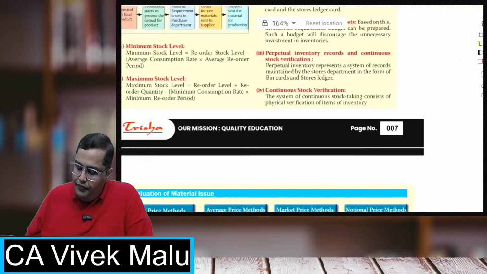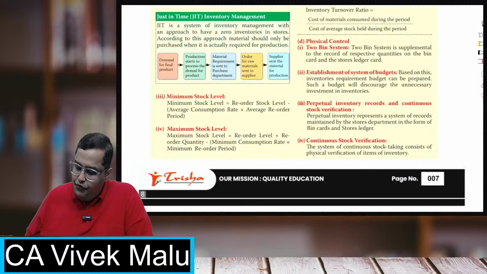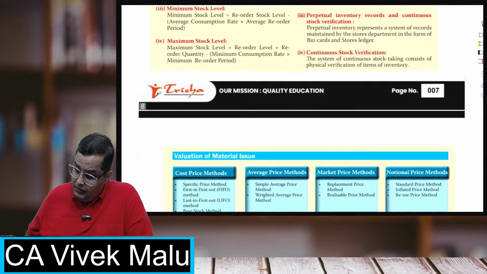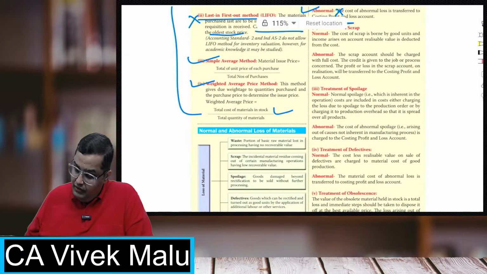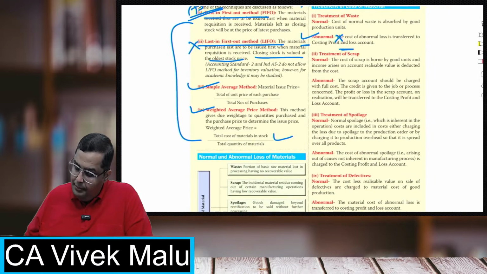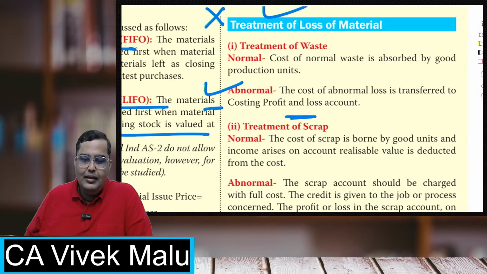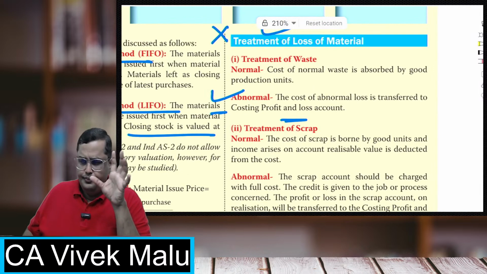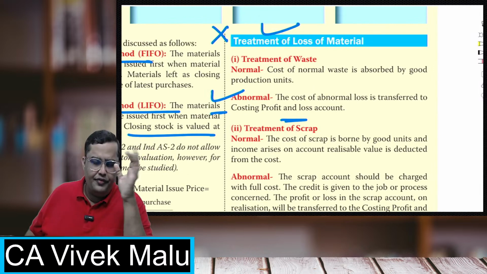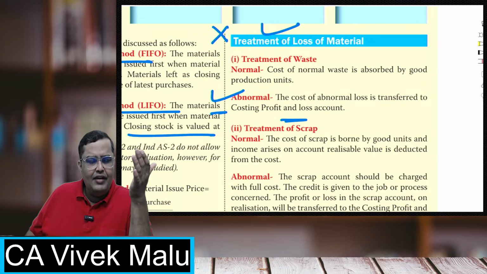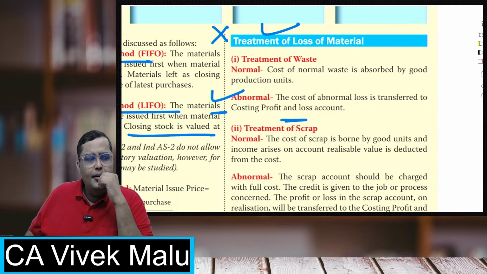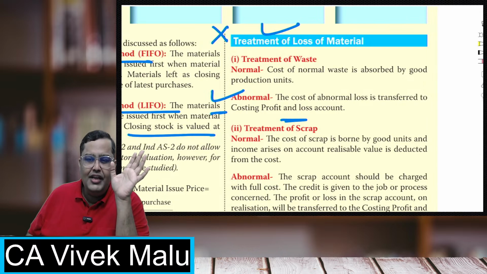And the last topic which we have to focus on is how you handle wastages, scrap, spoilage, defectives, obsolescence. See, many times we do not get any value for waste, like petrol getting evaporated. When farmers are doing farming, some food grains will always be dropped on the ground, so that is a waste for which generally we do not have any value. Sometimes we may have a negligible value also.